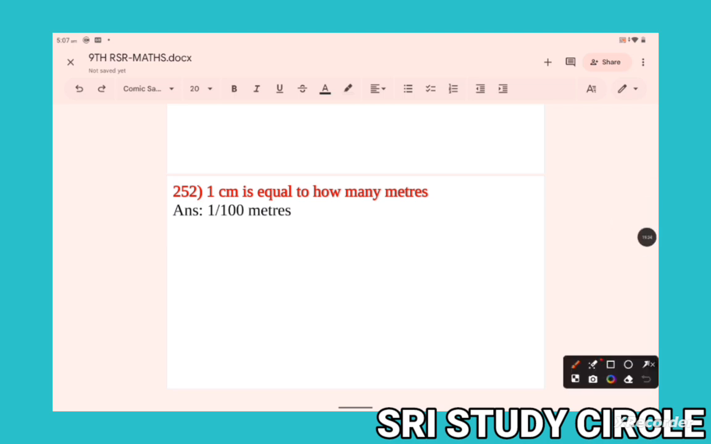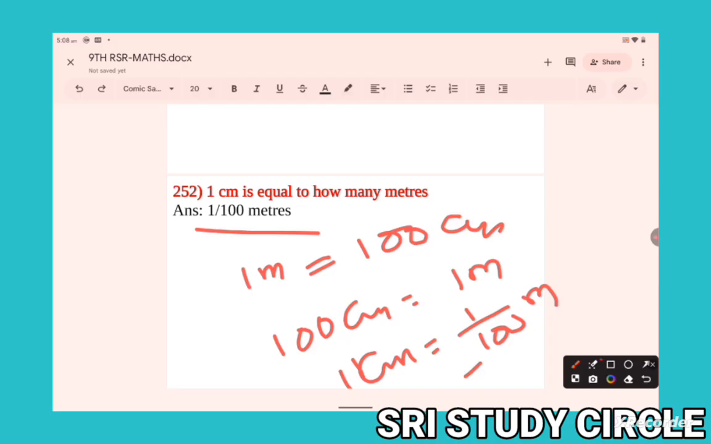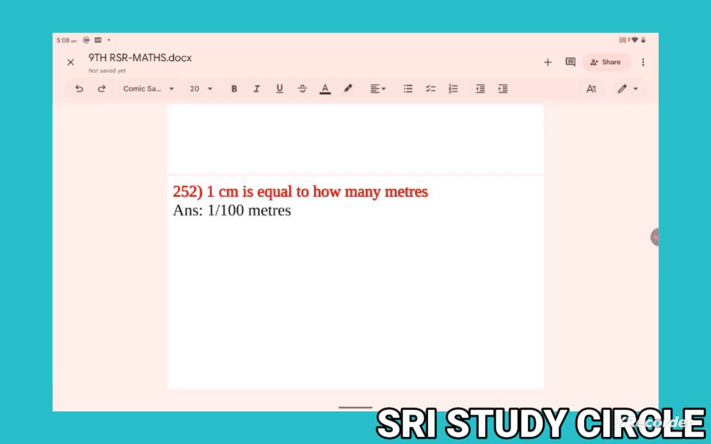One centimeter is equal to how many meters? 1 meter is equal to 100 centimeters. So 100 centimeters is equal to 1 meter. Now we can transpose 100 from LHS to RHS. Here 100 is in multiplication, that becomes division. So 1 centimeter is equal to 1 by 100 meters. 1 centimeter is equal to 1 by 100 meters. Next one.